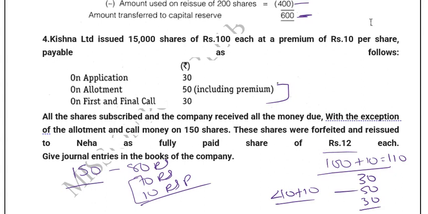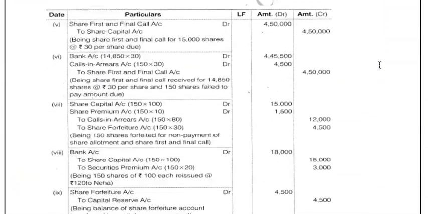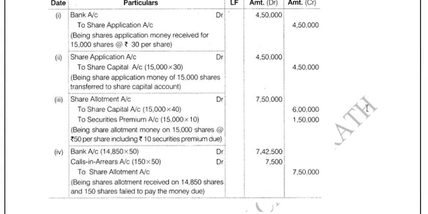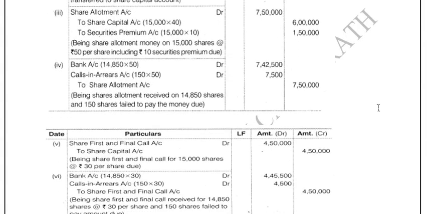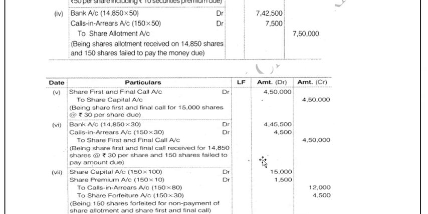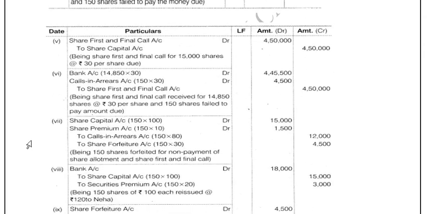We will see that. The forfeiture calculations are important. All the other entries are always the same. Here comes your forfeiture entry. This is the most important entry.